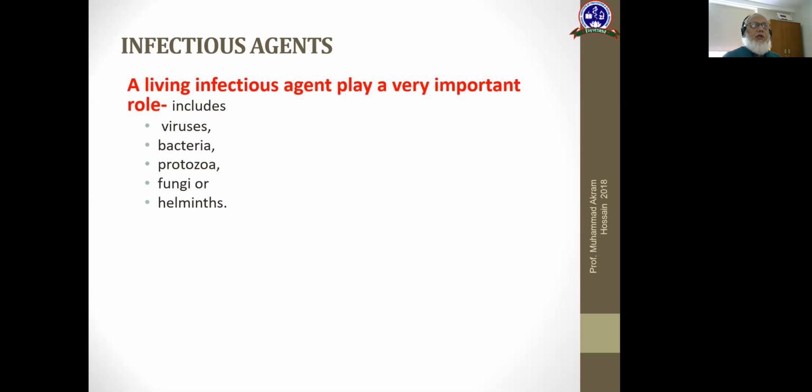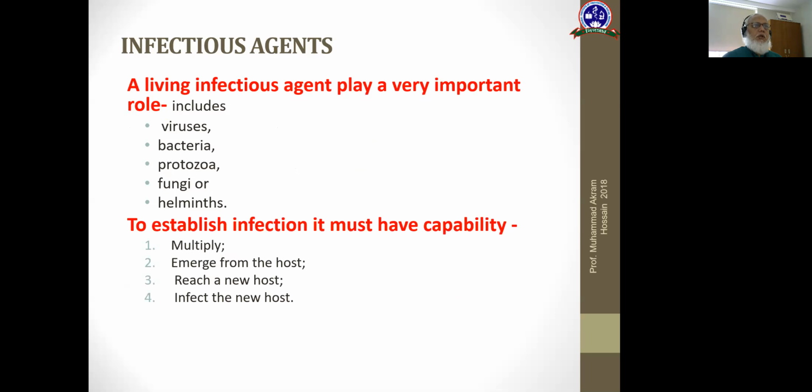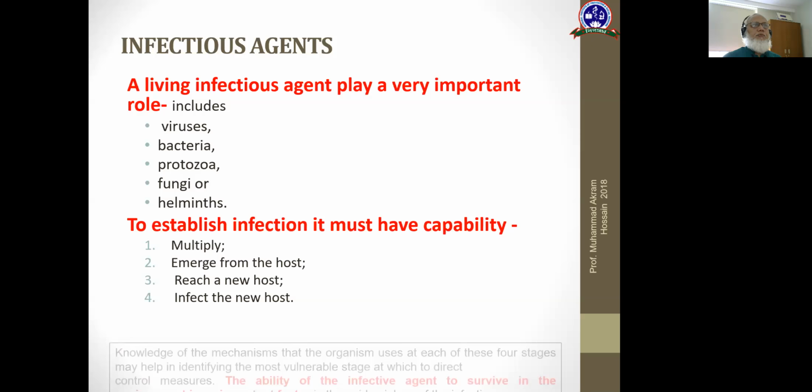Infectious agent, you all know, plays a very important role, and it includes viruses, bacteria, protozoa, fungi, and helminths. To establish infection, the infectious agent must have the capability to multiply, emerge from the host, reach a new host, and infect the new host.